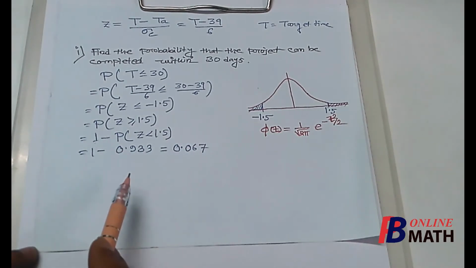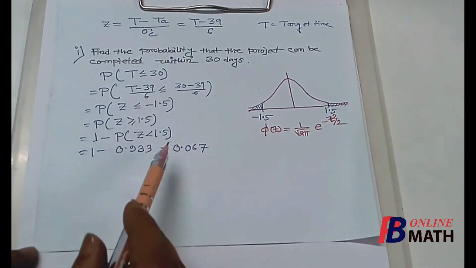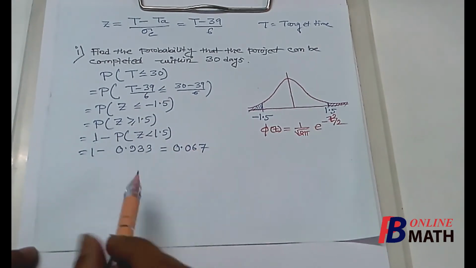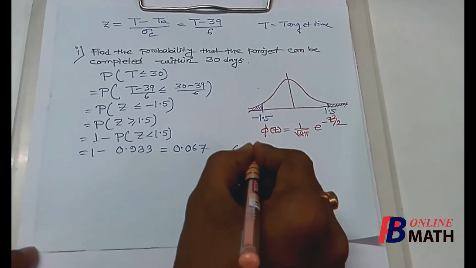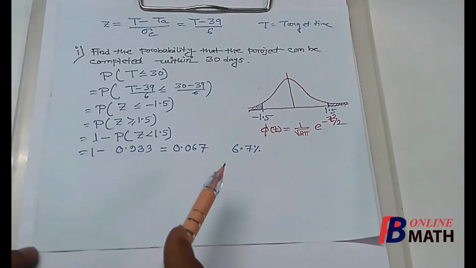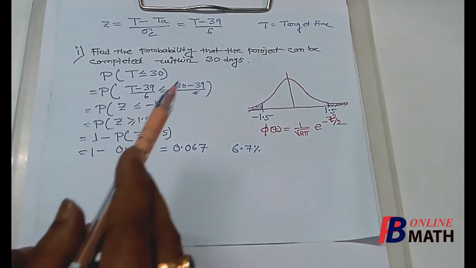So the probability that the entire project can be completed within the 30 days is 0.067. That is, the chance is only 6.7%. So there is only 6.7% chance that the entire project can be completed within 30 days.